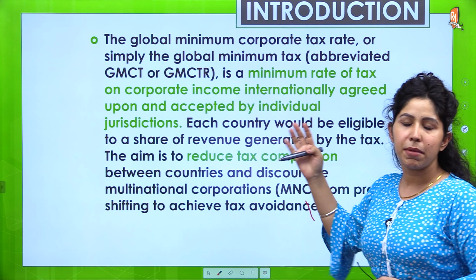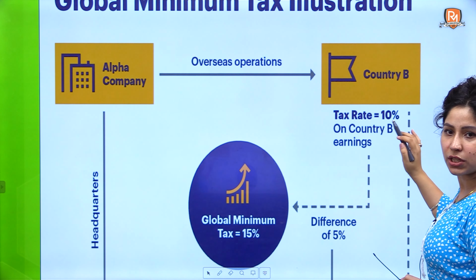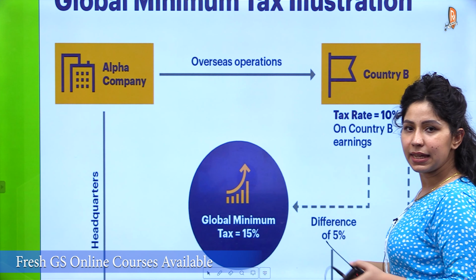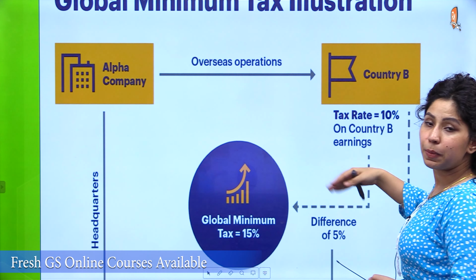It has overseas operations in country B, but the headquarters of that company are in country A. Since in country A the tax rate is 20%, which is very high, the company decides to have overseas operations in country B. The tax rate here is just 10%, so the company has around 10% of savings.